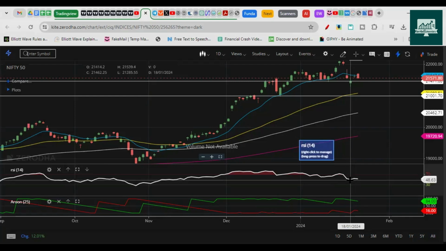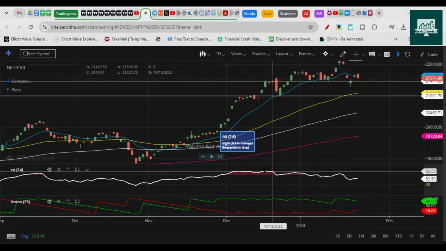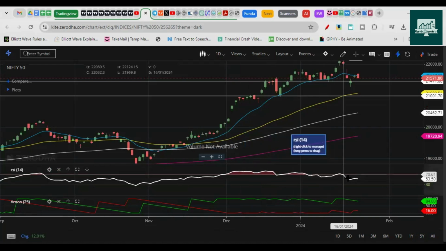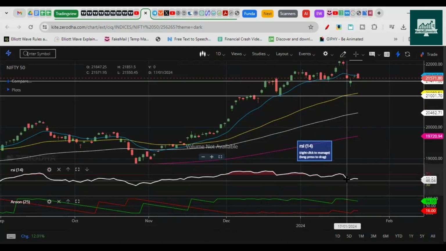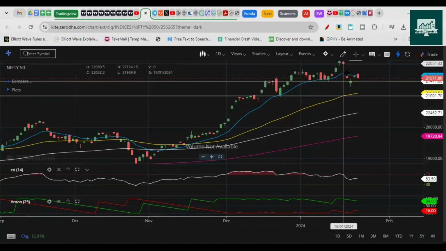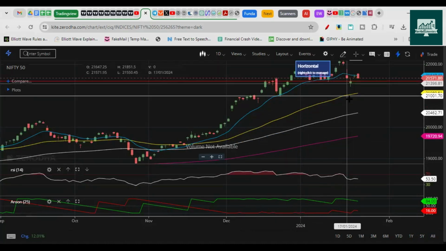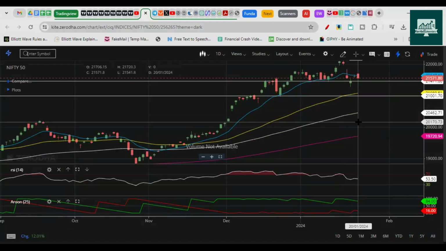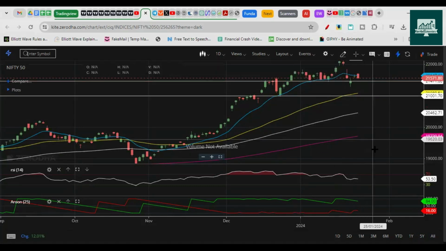50 is a neutral area, by the way. So whenever RSI has a negative divergence and comes below 60, it's a clear indication that there is a pause in the uptrend. Okay, and this much of a drop that we are expecting is actually healthy for the markets. So how much can we expect the down move to be, right? In the worst case, it can come towards the 200 EMA slowly, right? It will not be a sharp drop.